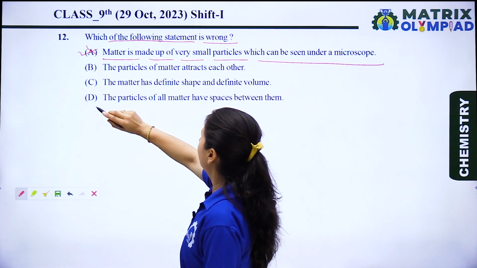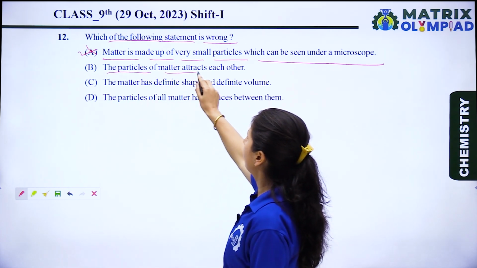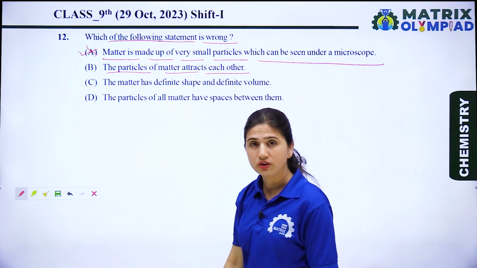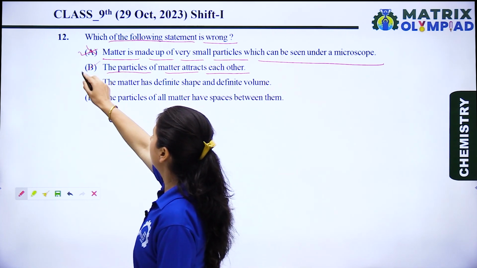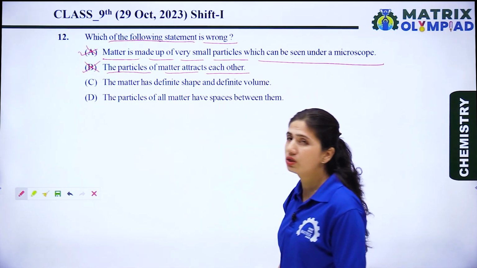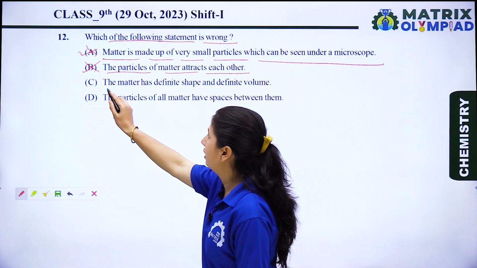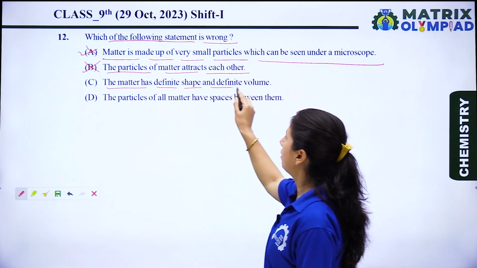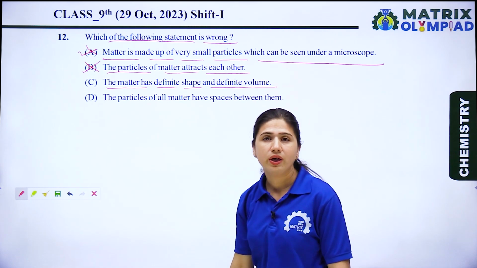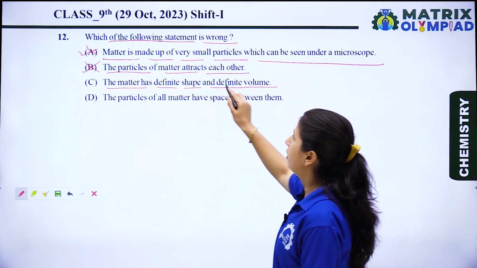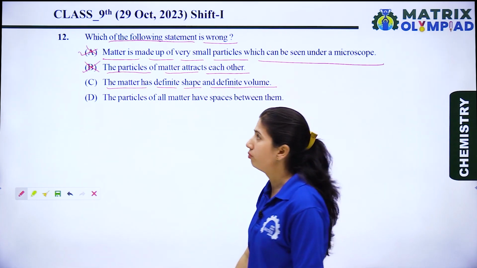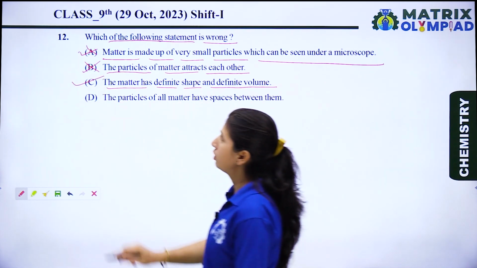Now let's see the second. The particles of matter attract each other. This is also a right statement, so this option is not the answer for this question. Now let's see the third. The matter has definite shape and definite volume. No, gas does not have definite shape and definite volume. So this is the right option for this question.